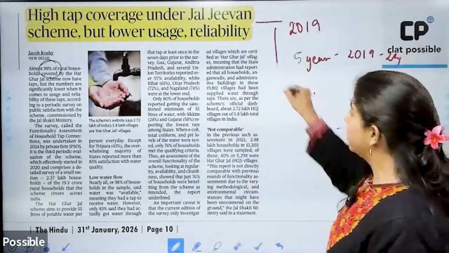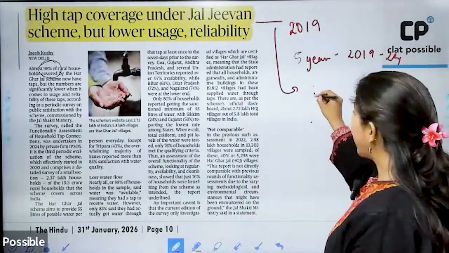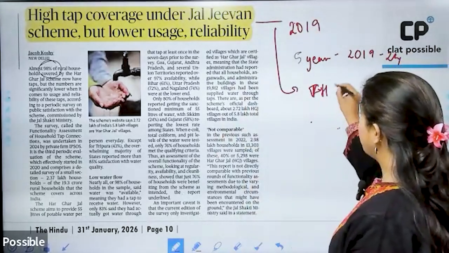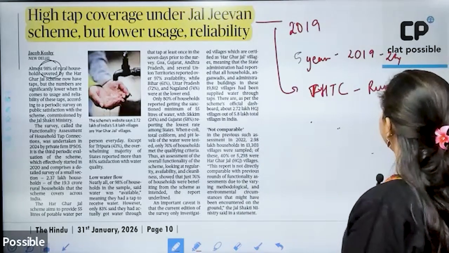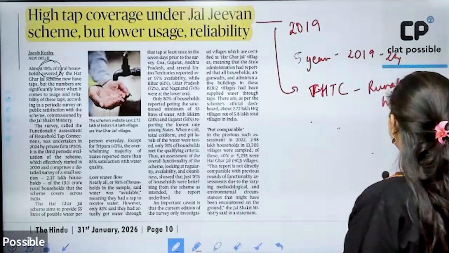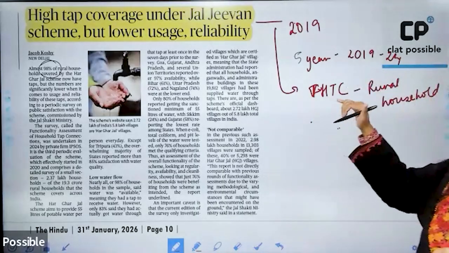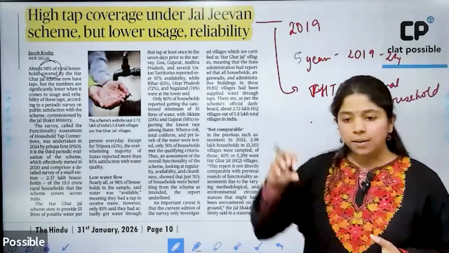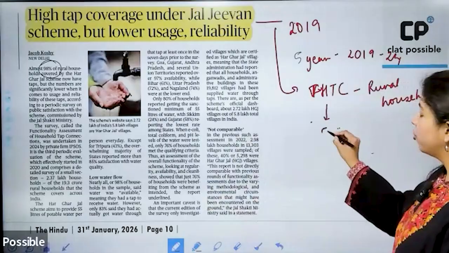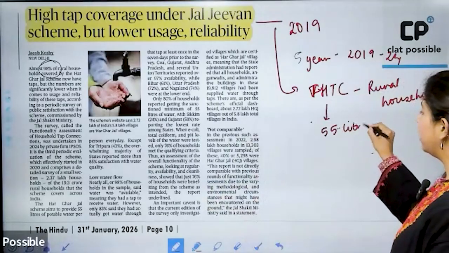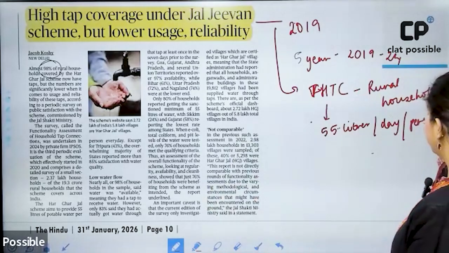What was the purpose of the scheme? The purpose of the scheme was to provide a functional household tap connection to all rural households. All right. So please remember that the scheme is only for rural households. So one of the objectives was to provide functional household tap connections. Functional मतलब कि जब भी नल खोलो तो नल चले. And another is that this functional tap should provide at least 55 liters of water per day per person. Okay, these were the two aims.